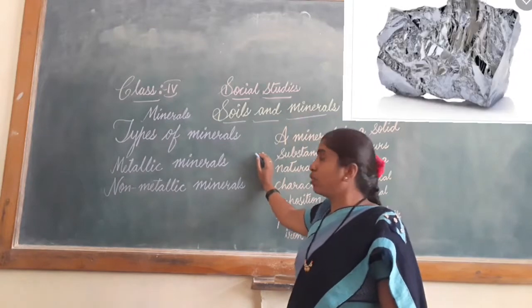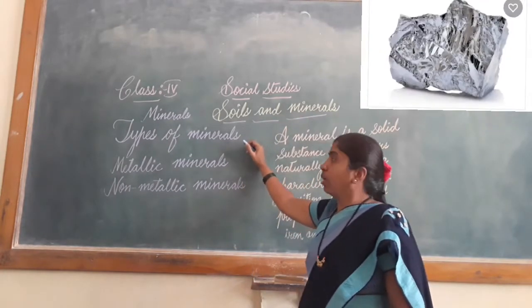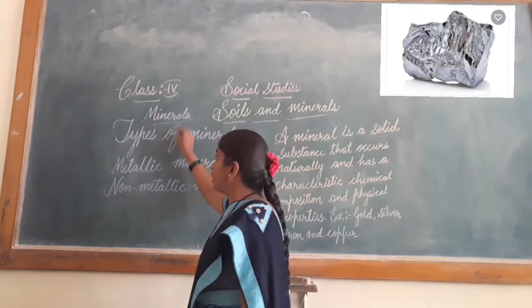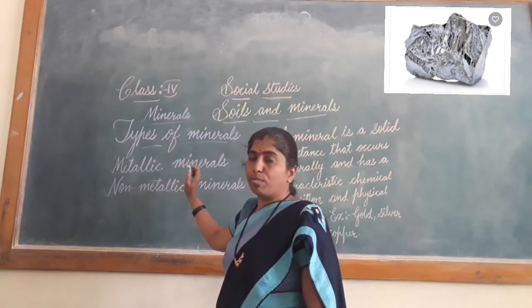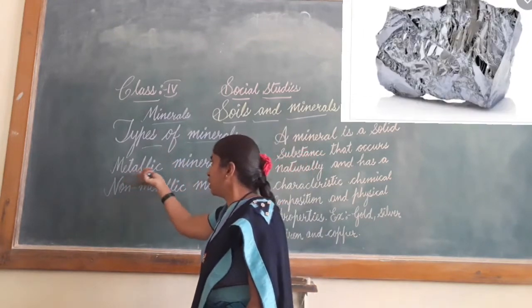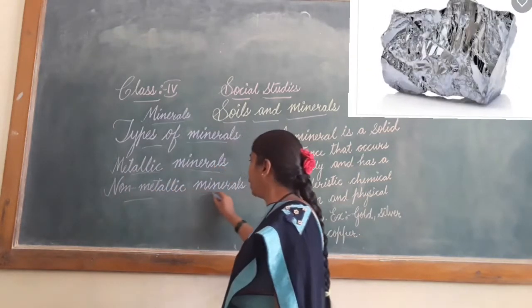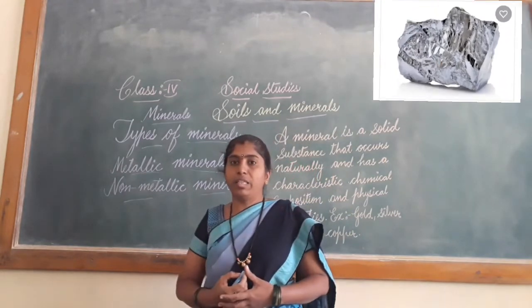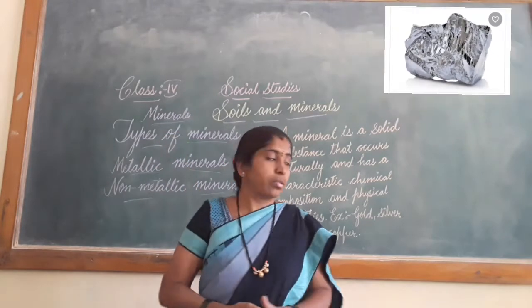In part one, you learned about soils and their types. Is it? And this is part 2, where we are going to learn about minerals and types of minerals. In that, two types of minerals are there. First one is metallic mineral and second one is non-metallic minerals. So, before we begin this, let's know what we mean by minerals.